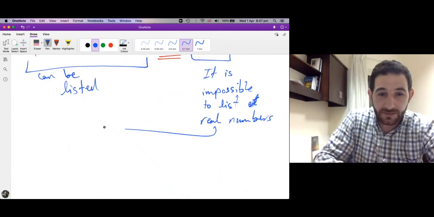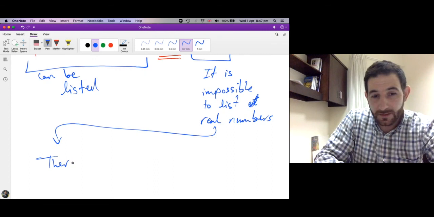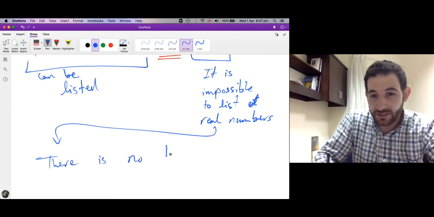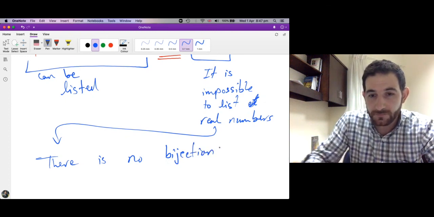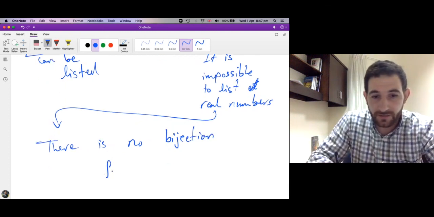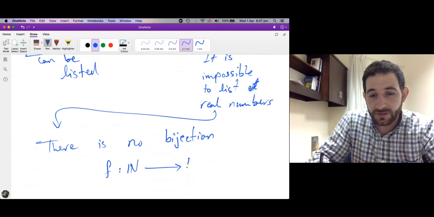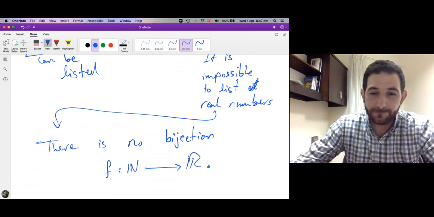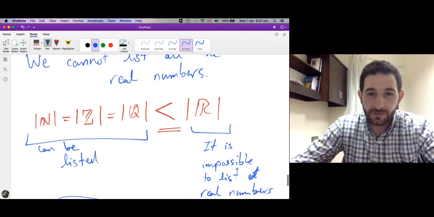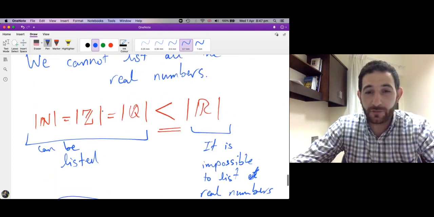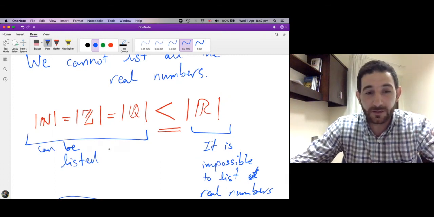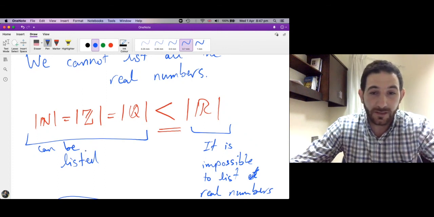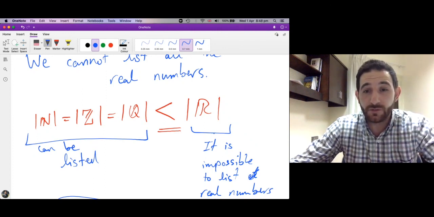Precisely speaking, this means that there is no bijective function f from the natural numbers to the real numbers. Okay, so let me finish by again saying this means that we have two sizes of infinity, one size which is smaller than the other in the sense that one infinity can be listed and the other is too huge to be listed.